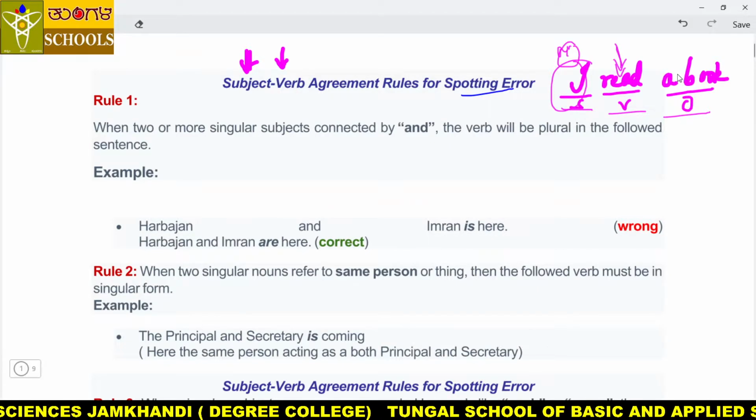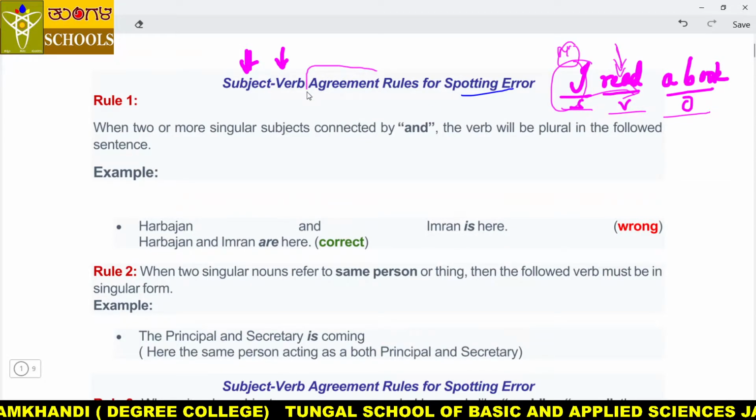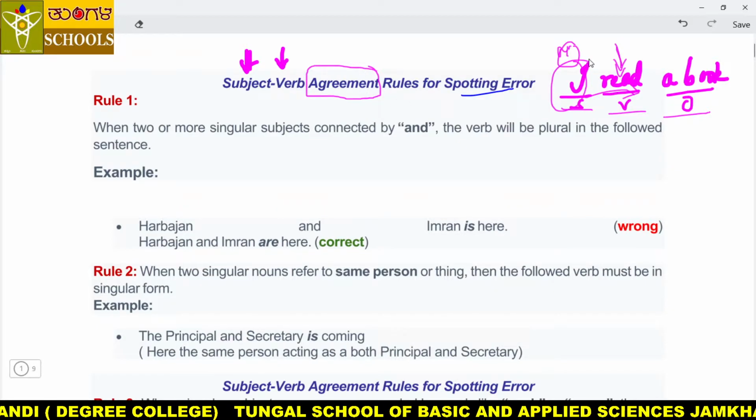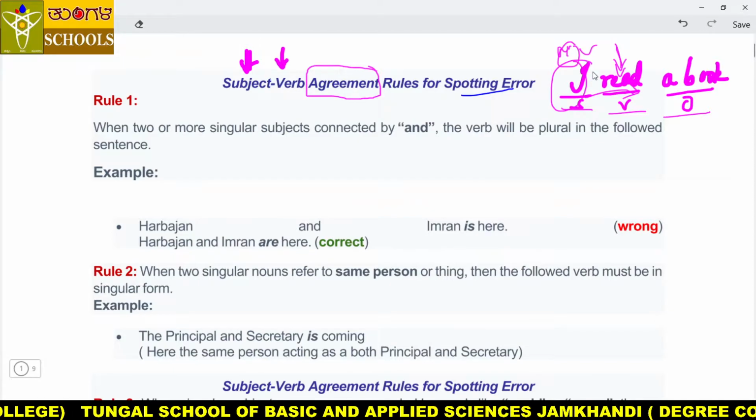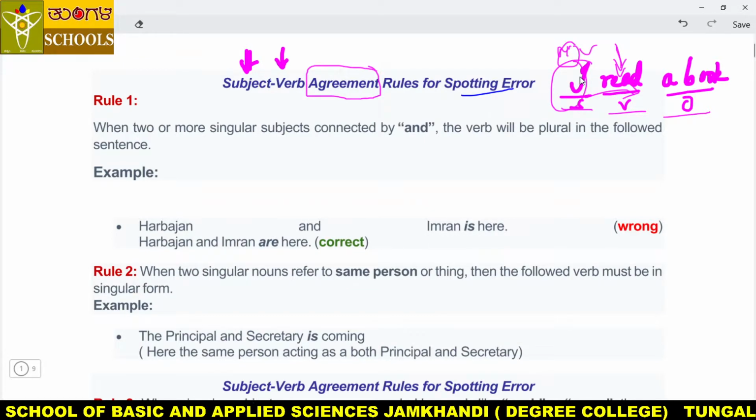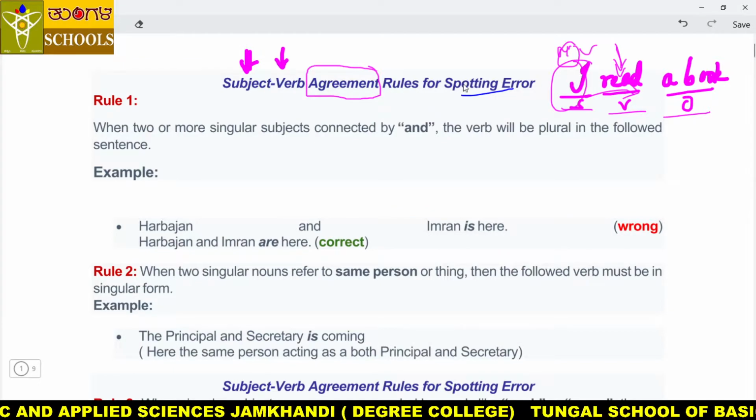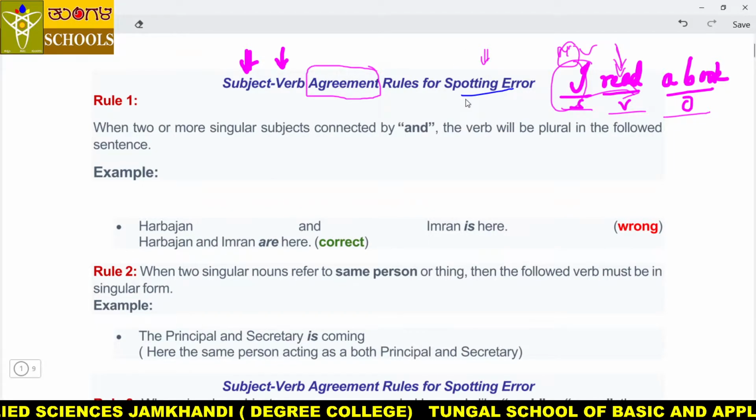But today we are going to learn in this class only about how subject and verb agree. Agree means agreement. Without the usage of a subject, we can't use any verb, my dear students. If it is so, that is not a sentence, that is passive voice, or sometimes active voice, sometimes it is an imperative sentence. So sometimes it will change like that, my dear students. That is another type of case. So now here we are studying how in subject verb agreement there are common errors, or spotting errors, my dear students.